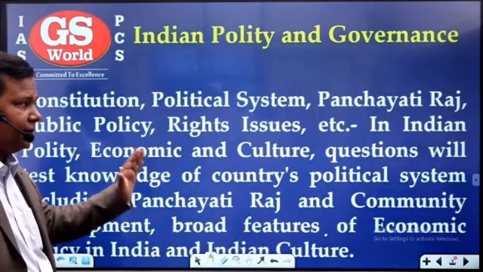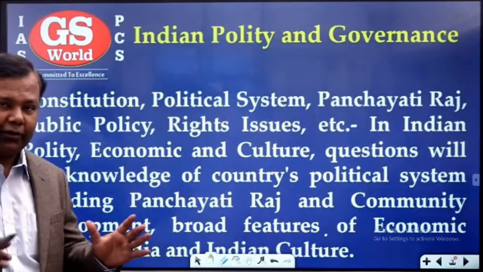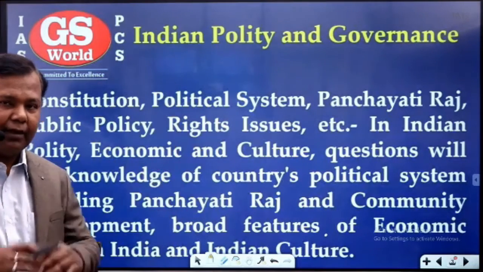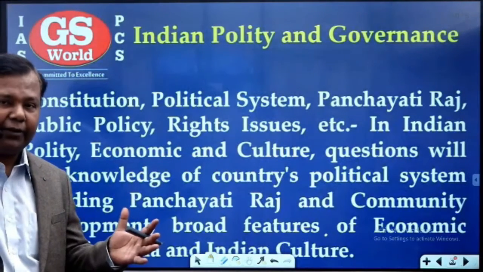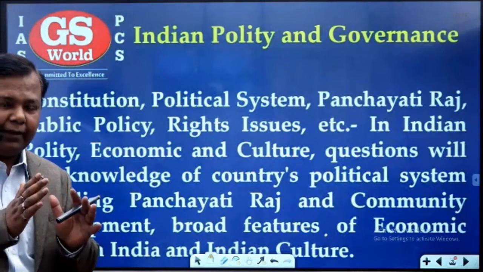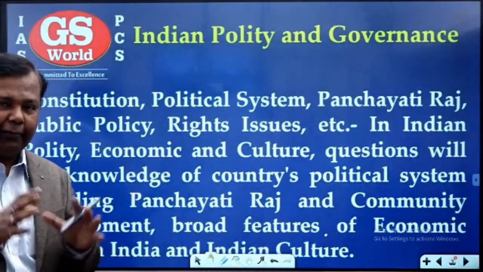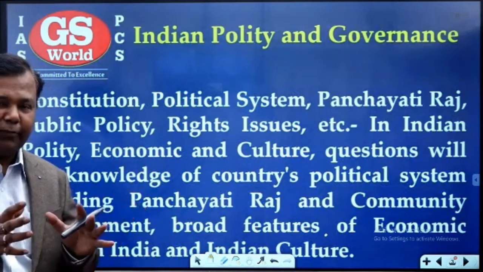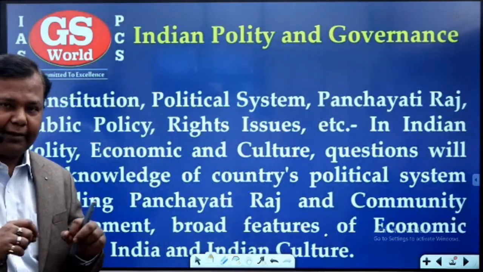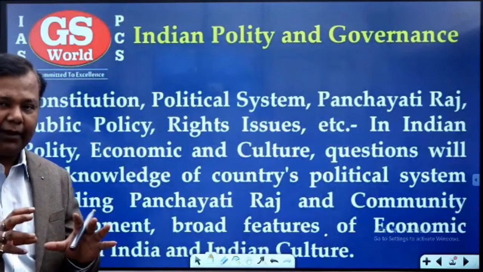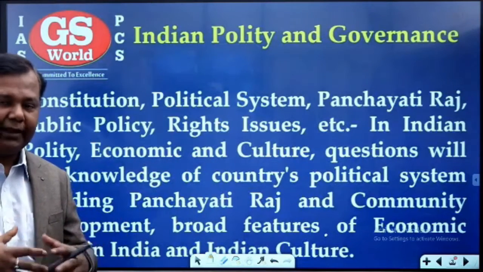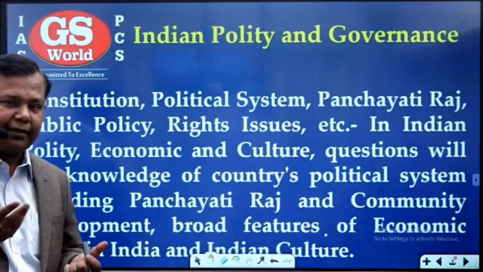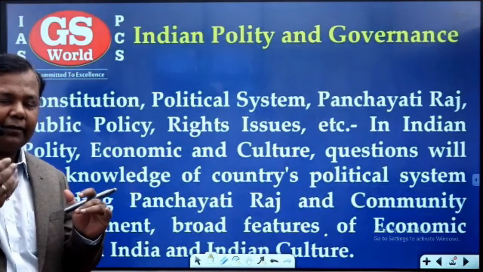Broad language means, like suppose they have given the constitution, the political system, the Panchayati Raj, they are not confining. In constitution what to cover, in political system what to cover? That means the syllabus becomes wide. When the syllabus becomes wide, we have to confine the syllabus for our purpose, and that can be done by experienced people, experienced teachers, for the benefit of the students.